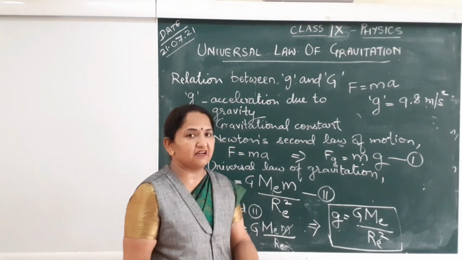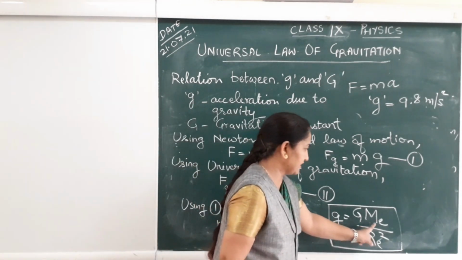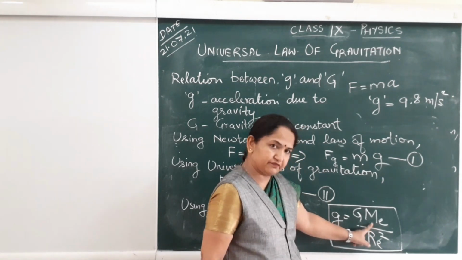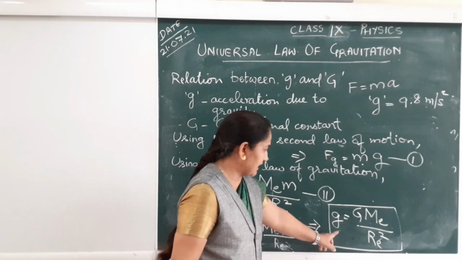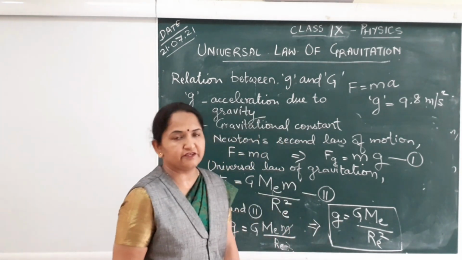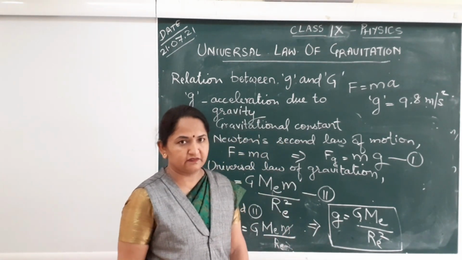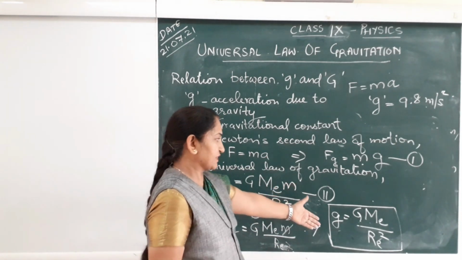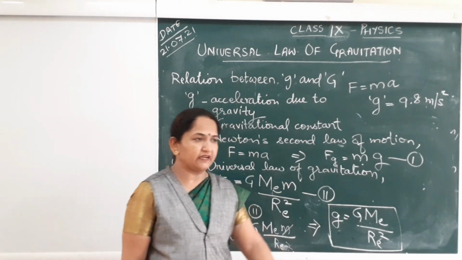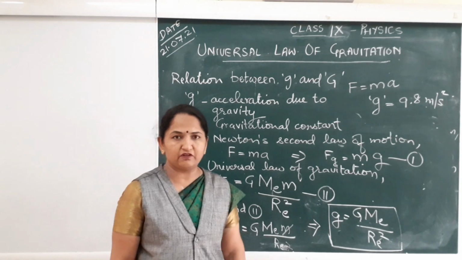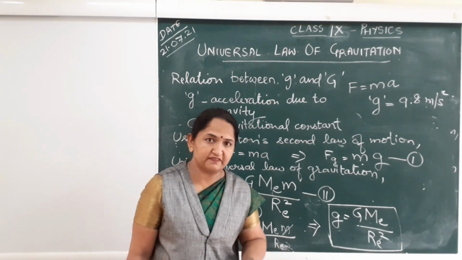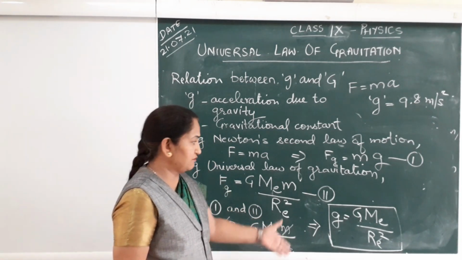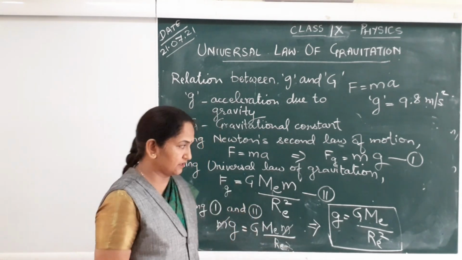Similarly, if you take Mars, so you have to find here the mass of Mars, radius of Mars, planet Mars, and then you can obtain the acceleration due to gravity on Mars. And if you compare it with that of Earth, you will get that gravity on Moon is 1/6 of that of Earth, and on Mars it is 1/3 of that of Earth.